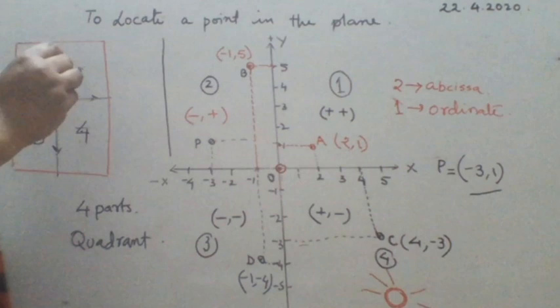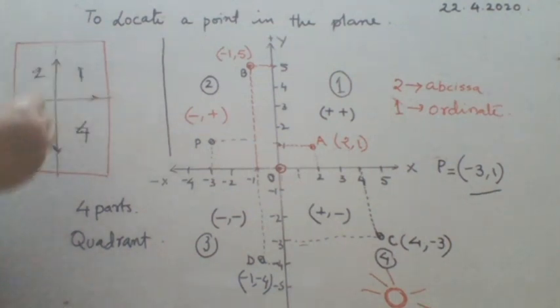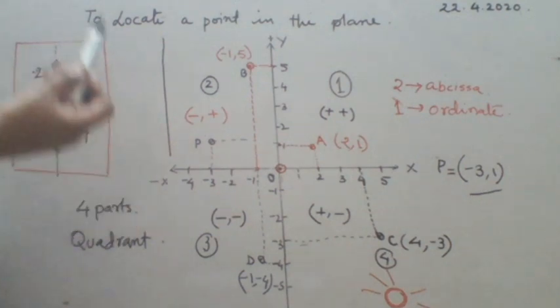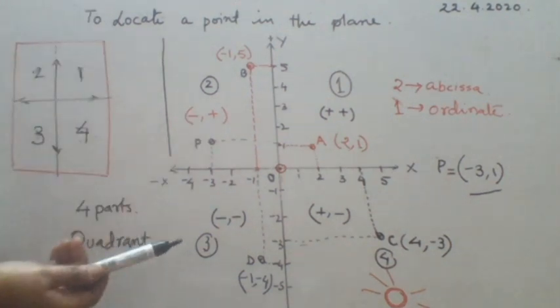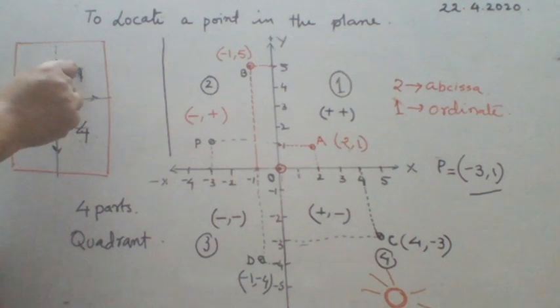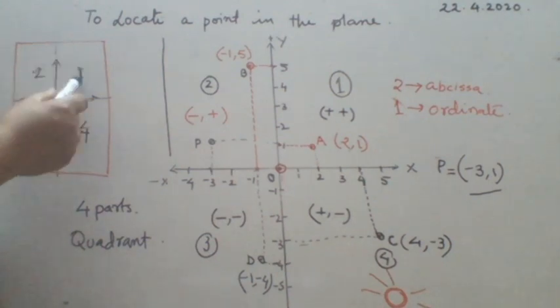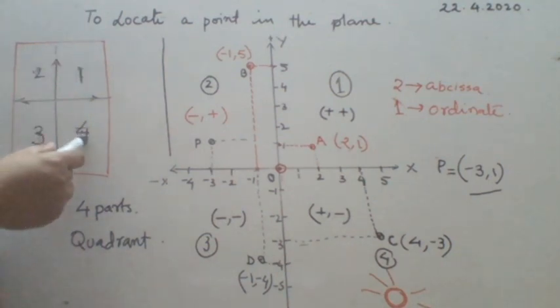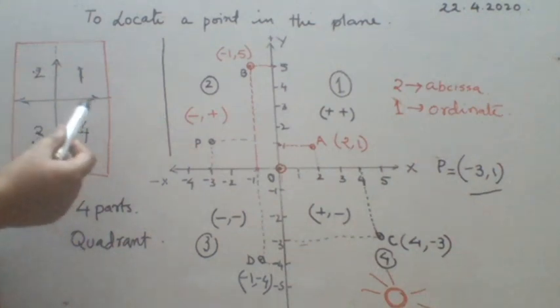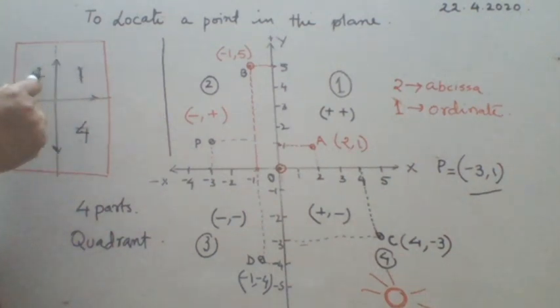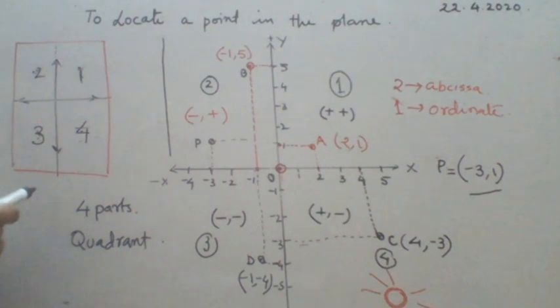We are not going to question why it is marked like this, why not 1, 2, 3 and 4 in another way. These are the basic things, we cannot question them, but we have to follow them. They are the four parts, each said to be a quadrant: first quadrant, second quadrant, third quadrant and fourth quadrant, right?